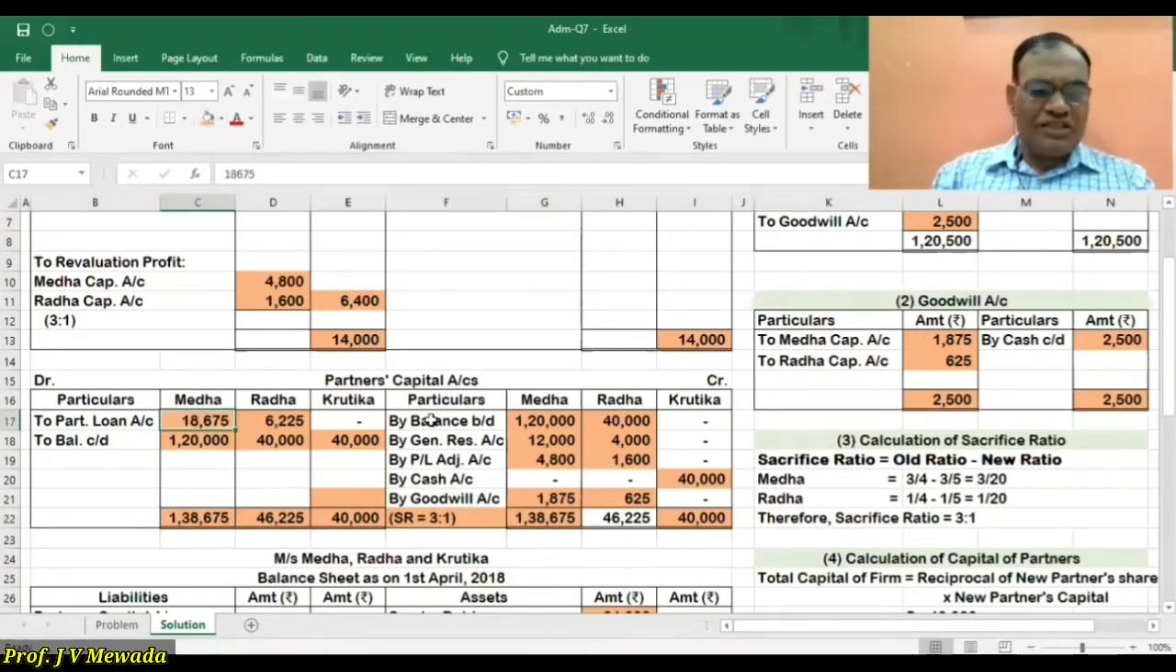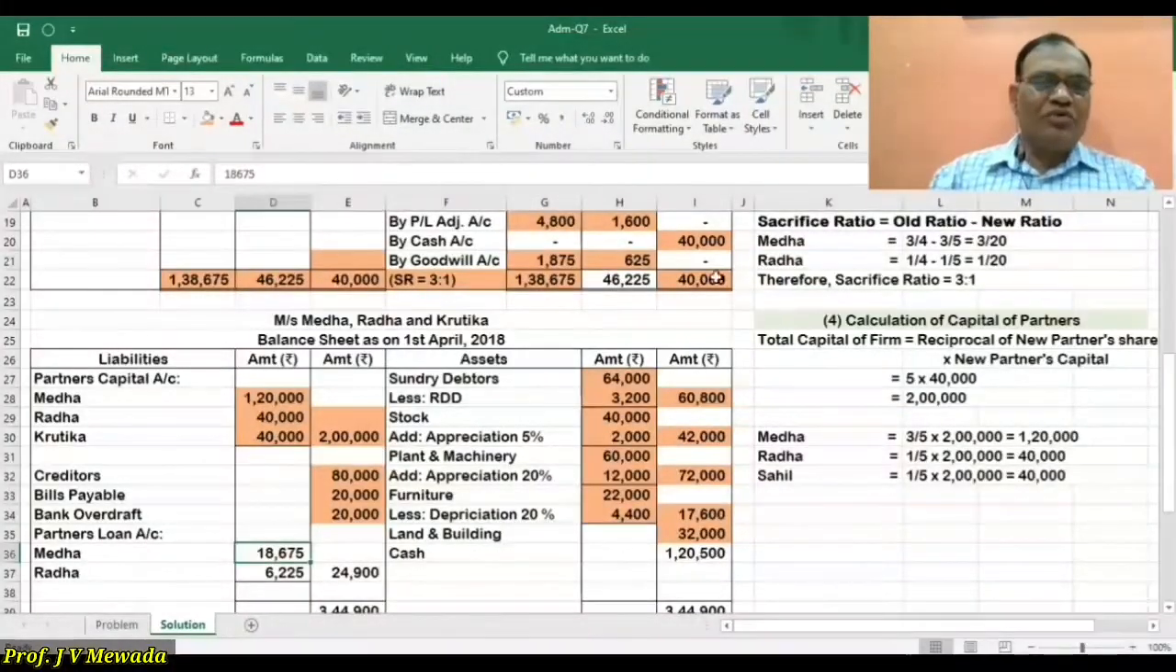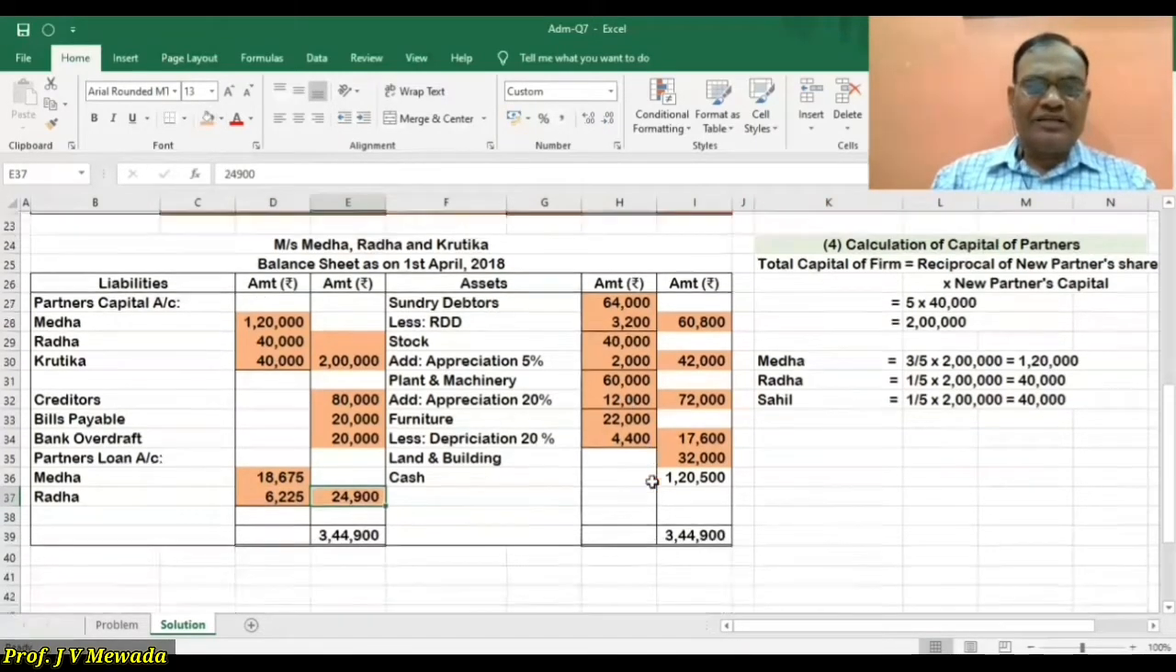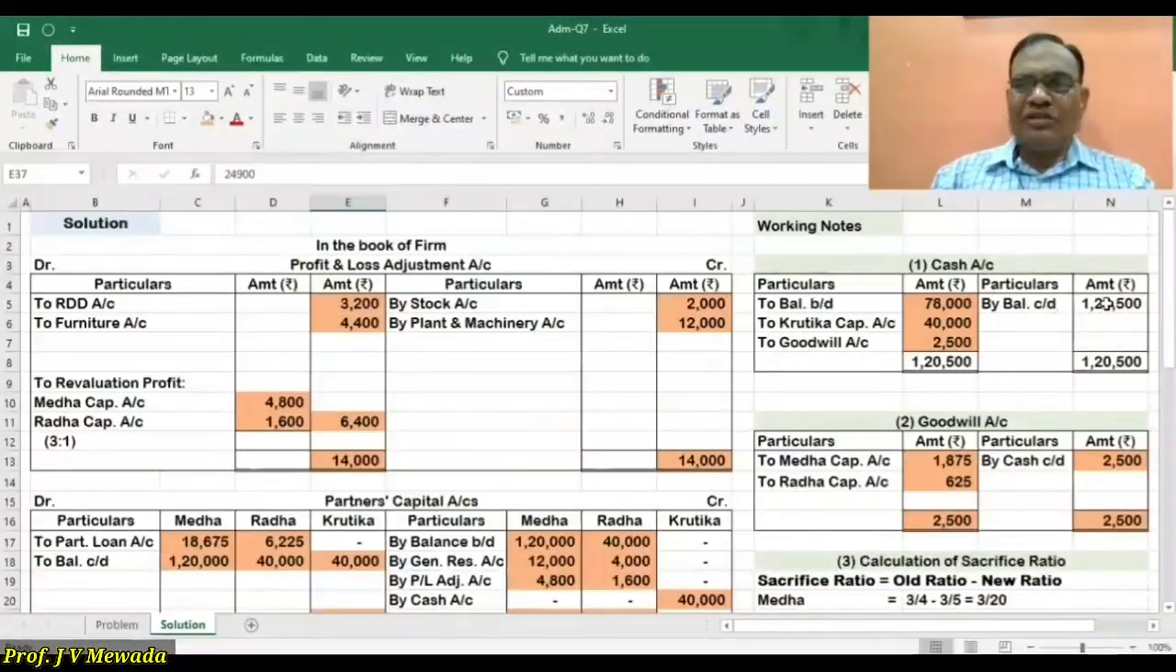So instead of cash and instead of current account, we are asked to transfer to partner's loan account. So in our balance sheet, we will transfer to partner's loan account. Partner 1 is 18,675 and second partner is 6,225. So total is 24,900. Now we have to close the cash account. The balance of the cash account is 1,20,500